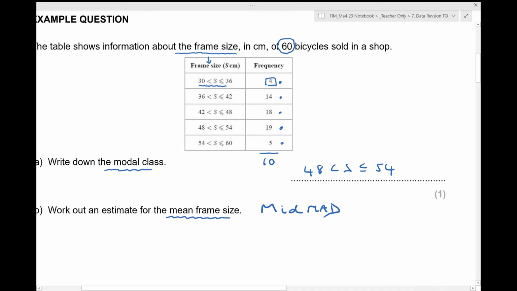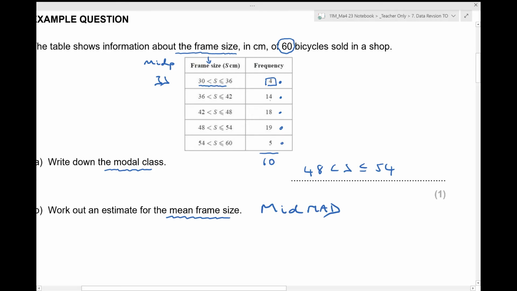Well, we know then it's not 30 because it's a harsh inequality. But anyway, we don't know exactly what the frame size is of those 4 groups. So we're going to assume that each of those bicycles has a frame size of 33. Why have I chosen 33? Because 33 is the midpoint of 30 and 36.